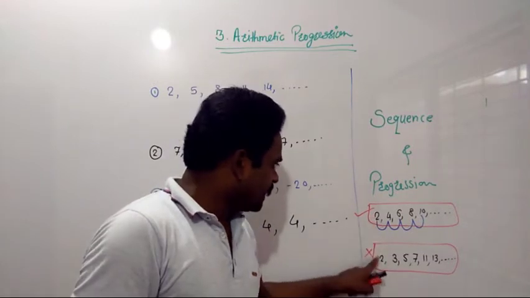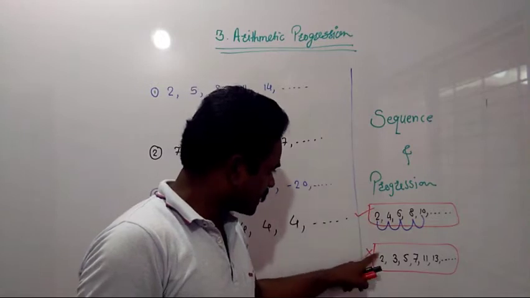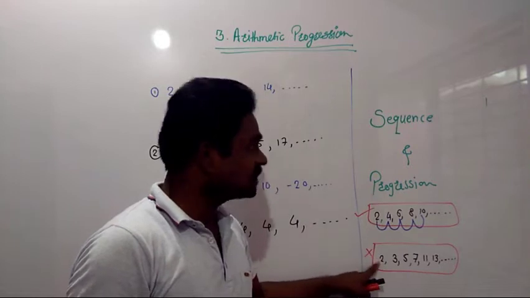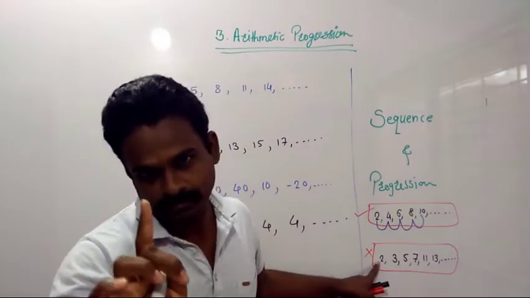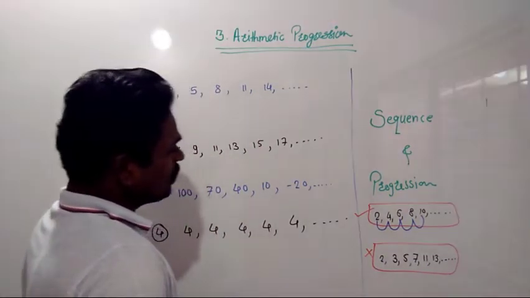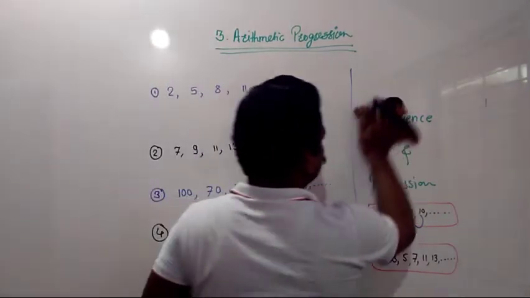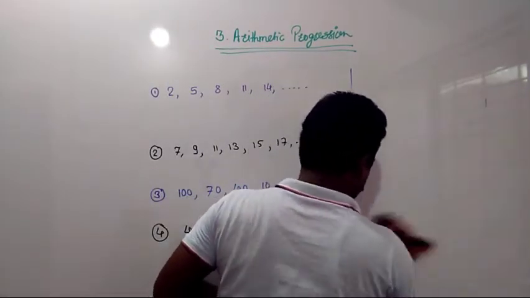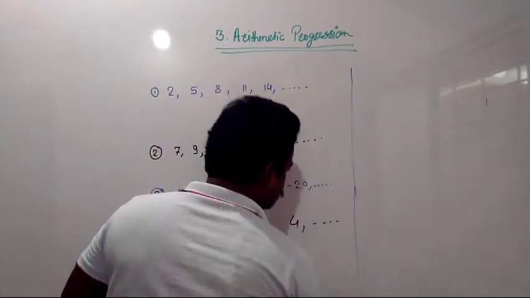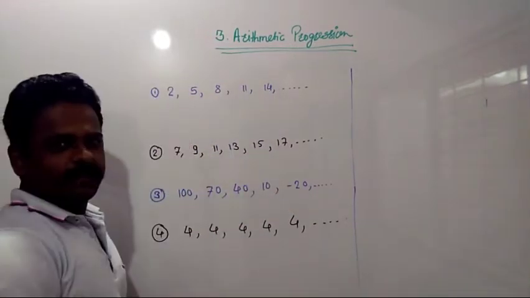Now the basic difference is that the first one is a sequence and a progression, but the second one is only a sequence, not a progression. Now we are going to discuss arithmetic progression. What exactly is arithmetic progression? Now just look here.